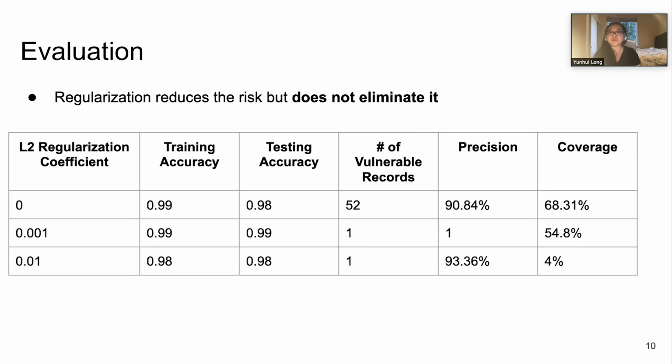We also demonstrated that regularization reduces the privacy risk but does not eliminate it. Increasing the L2 regularization coefficient reduces the number of vulnerable records and attack coverage, but there remains one record that could be attacked with high precision.